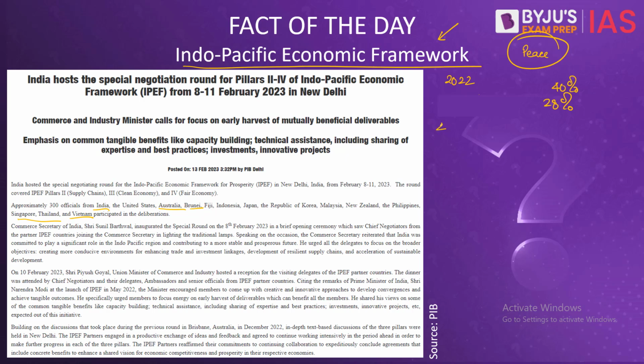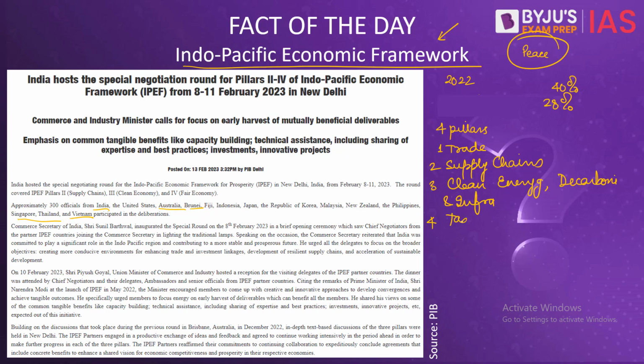Now, there are four pillars over which the discussions under this framework will take place. One is trade, then we have supply chains, then we have clean energy, decarbonization, and infrastructure. And finally, the fourth pillar is tax and anti-corruption. So, this framework is a very holistic framework.